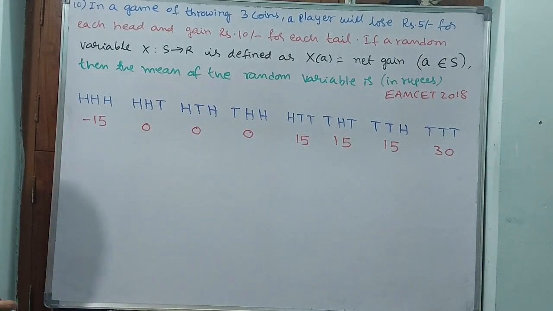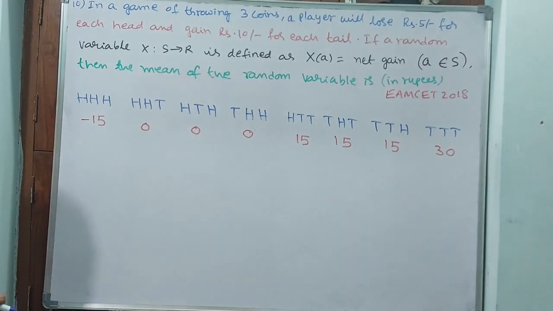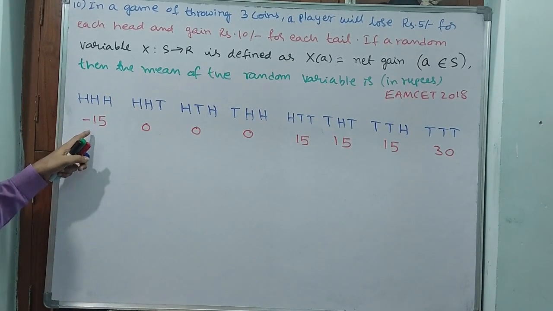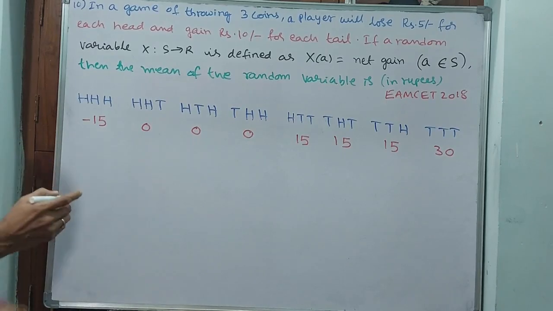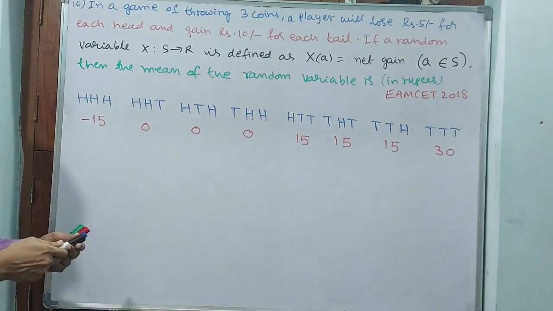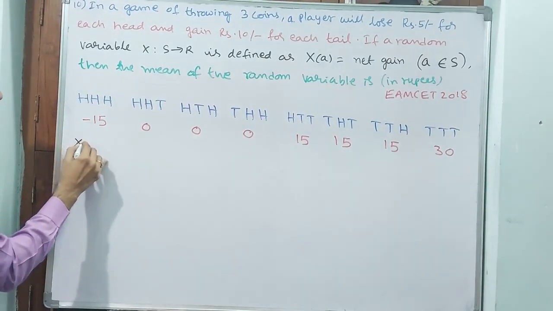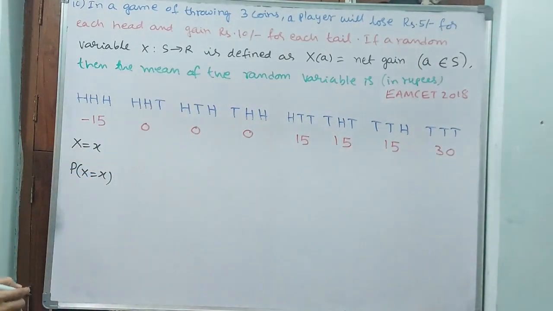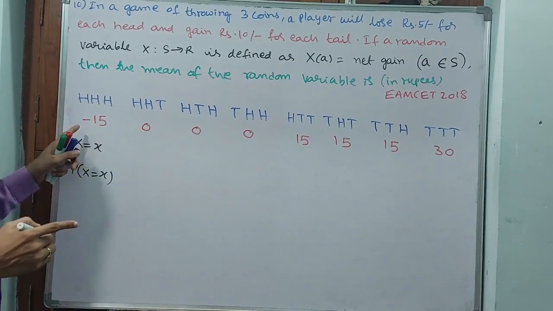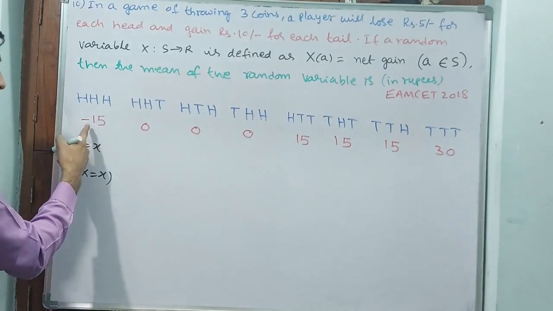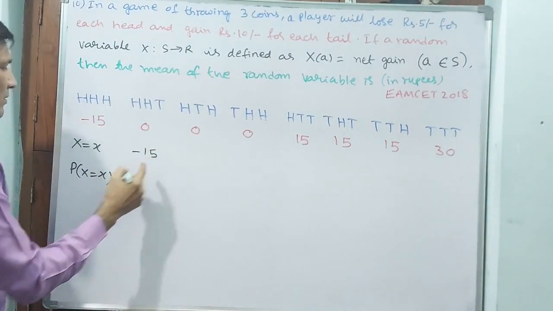Now you go for probability. But how are we going to go for probability? See, I am writing the table: X equal to x, and P of X equal to x. First, minus 15.